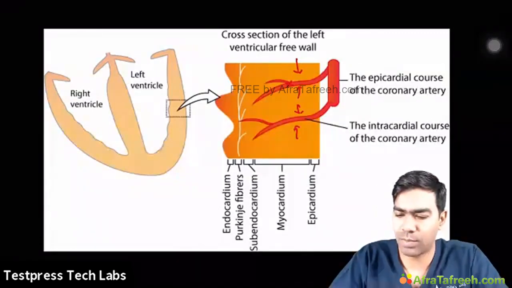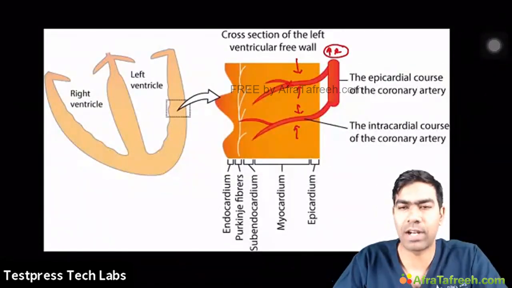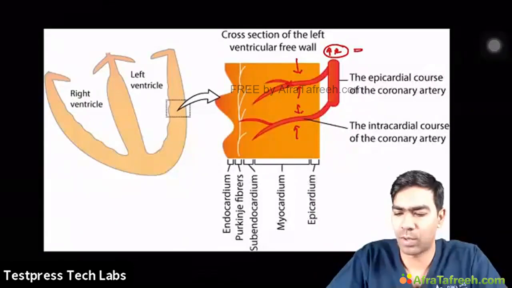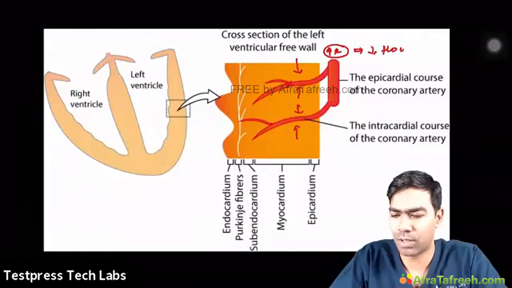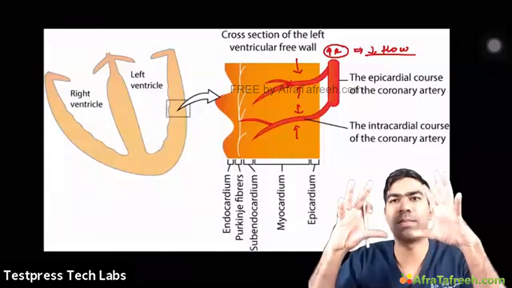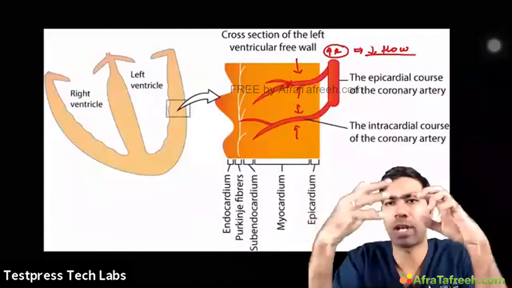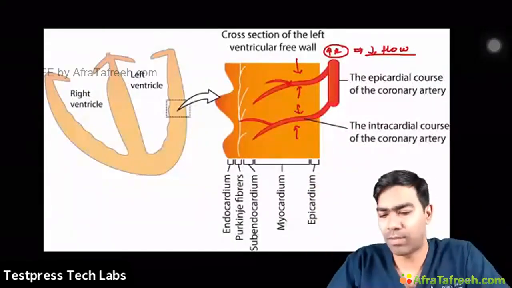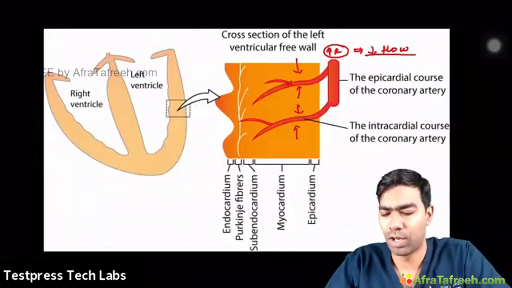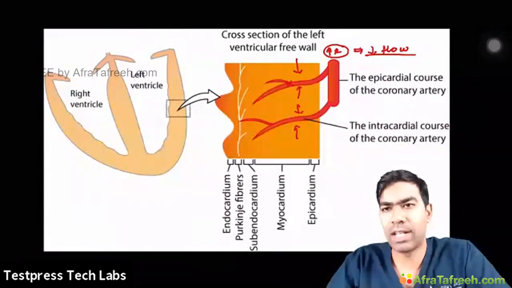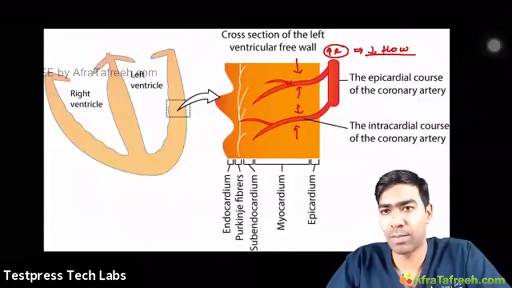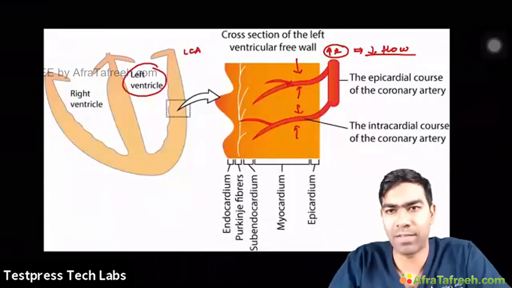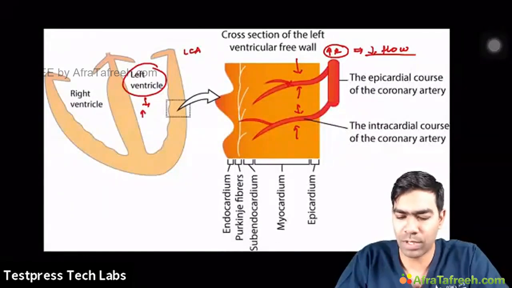And this compression will increase the resistance in the epicardial vessels because it's like an obstruction during systole. And that increased resistance is the one that reduces the flow during the systole. But during the diastole, as the myocardium is nice and relaxed, your blood flow can happen easily. So that's how the blood flow is going to have more resistance for flow during the systole. And why is the left coronary artery having more resistance? Because left coronary artery is predominantly concerned with supplying the left ventricle, which is having relatively more muscle mass.